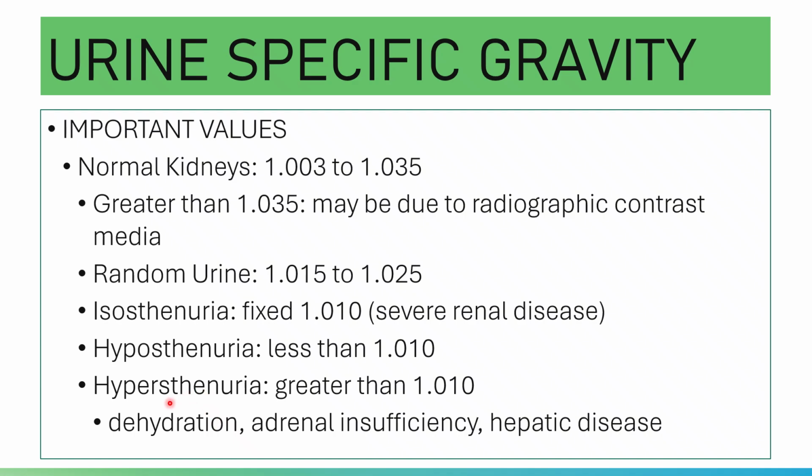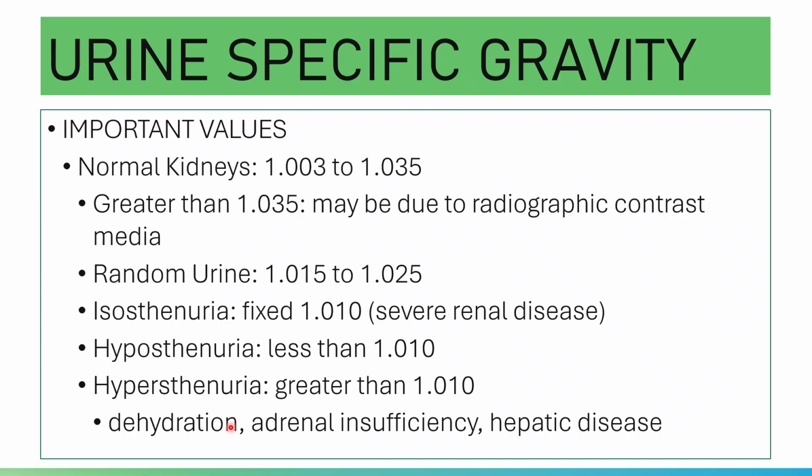Okay, and then you have hyposthenuria. In hyposthenuria, the specific gravity is less than 1.010, and probably it is caused by diabetes insipidus. Usually for diabetes insipidus, it can reach as low as 1.001.